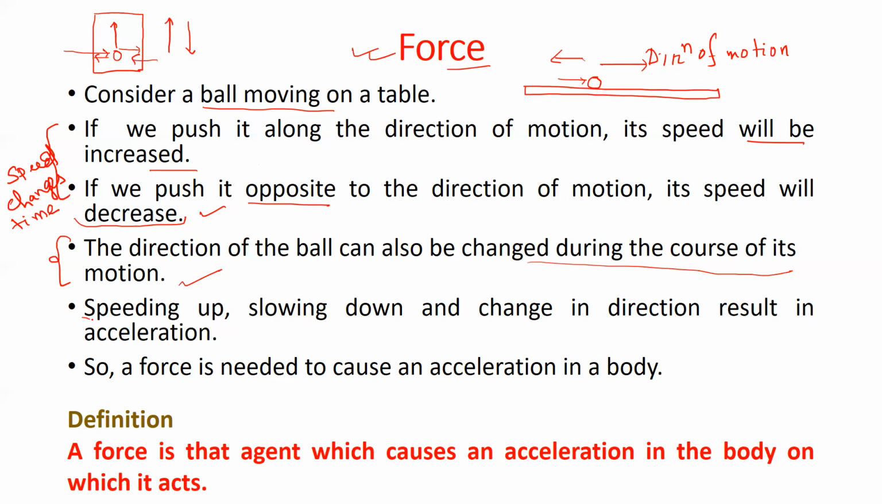So what we have seen, speeding up, slowing down, or change in the direction of motion, results in acceleration. Okay, so what is acceleration again? The change in velocity with time. So when you change the direction of motion of the ball as shown here, that means its velocity is also changing. So in all three cases, when we push the ball in the direction of motion, when we push it opposite to the direction of motion, and when we push the ball so that its direction is changed, we get to see an acceleration.